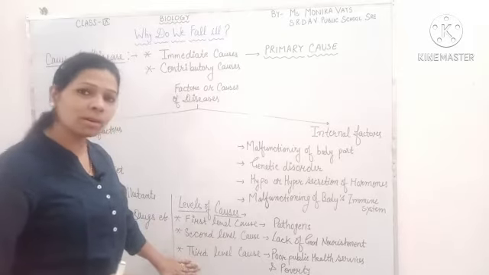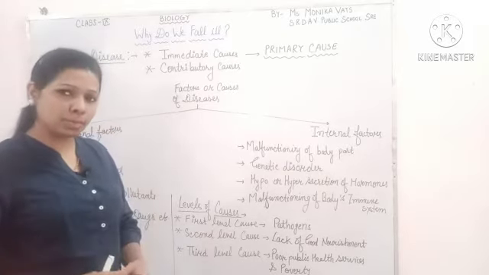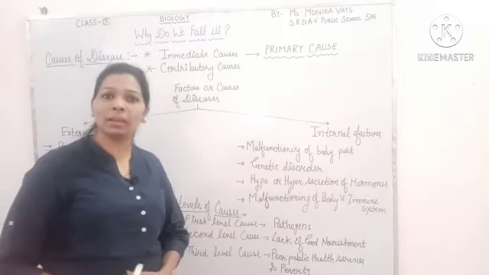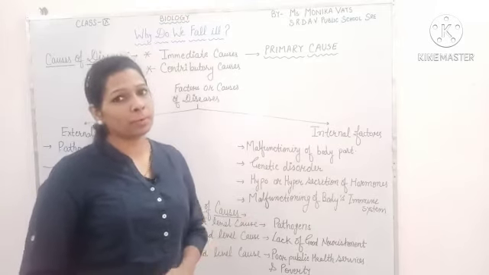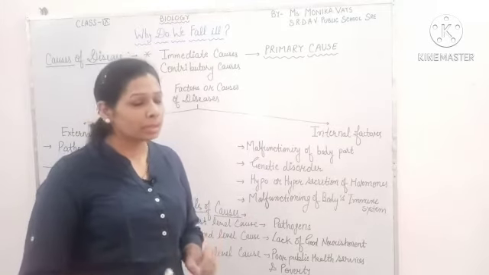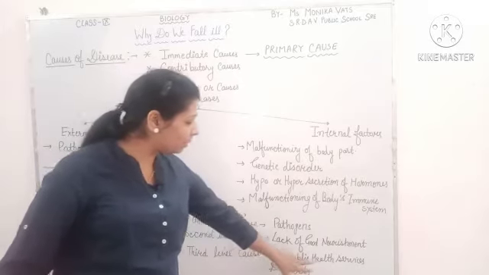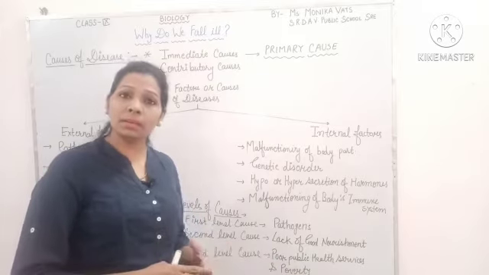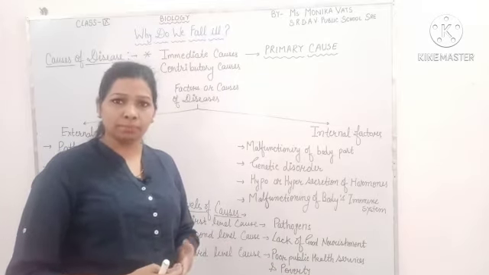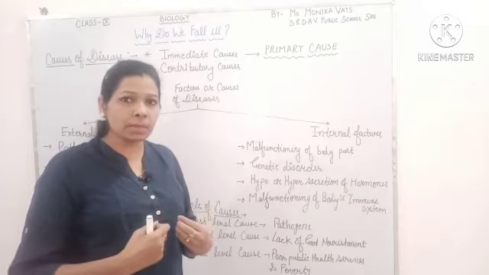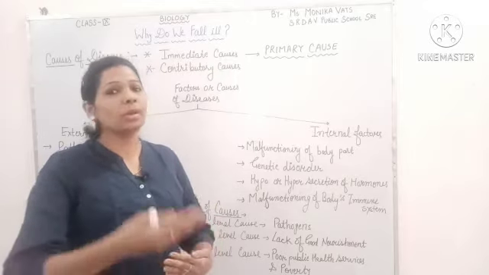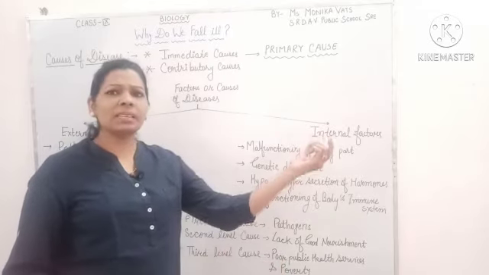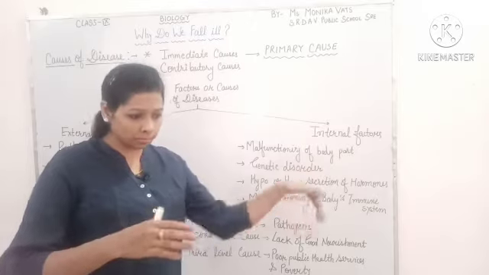And the third level cause: if we are taking good nourishment and our body's immune system is well and very active, even then sometimes we suffer from diseases. So the third level is poor public health services and poverty. Poverty may be the reason, because due to poverty we do not have sufficient money to get good nourishment.